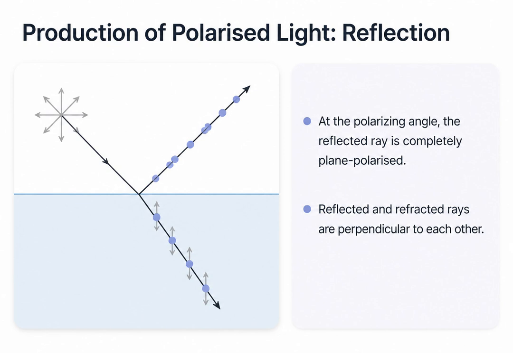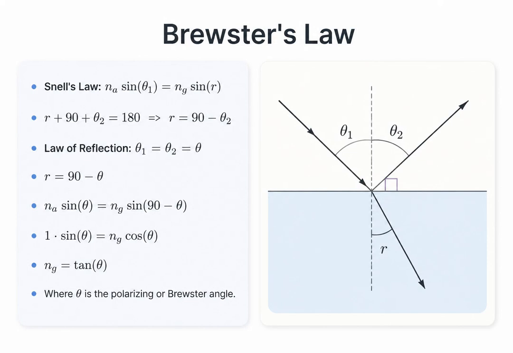The vibrations in this reflected ray are entirely parallel to the reflecting surface. Furthermore, at this specific angle, the reflected ray and the refracted ray are exactly perpendicular to each other. We can express this relationship mathematically using Brewster's law.